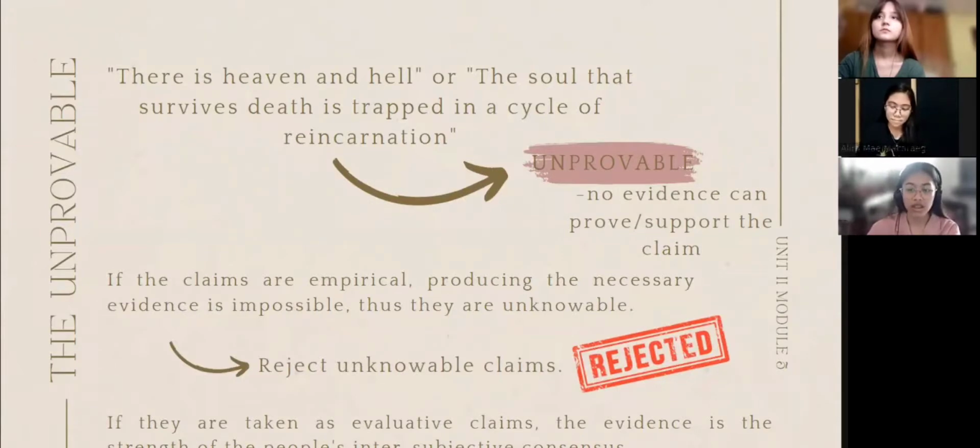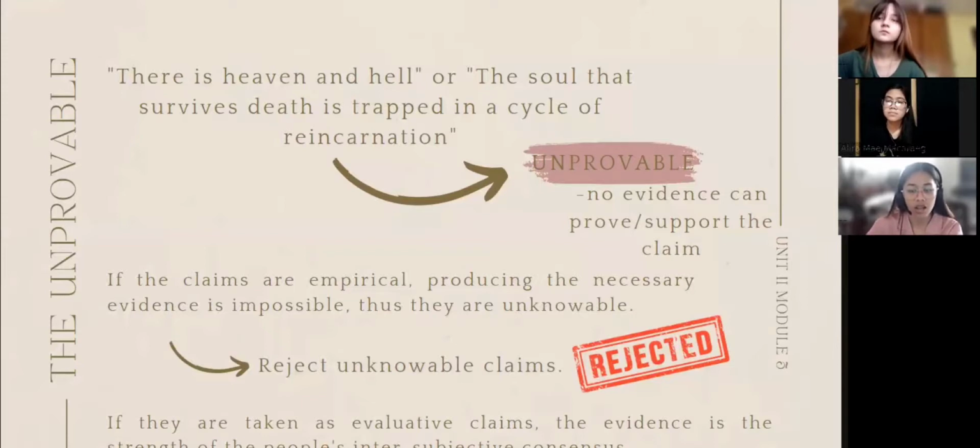So many knowledge claims that are assumed to be true are not even provable. If viewed as empirical claims, beliefs such as the existence of heaven and hell or the reality of reincarnation are unprovable, since no evidence can prove or support the claim. If the claims are empirical, producing the necessary evidence is impossible either in fact, meaning evidence is readily available, or in principle, meaning hypothetically the evidence can be produced, though it cannot be produced in fact.